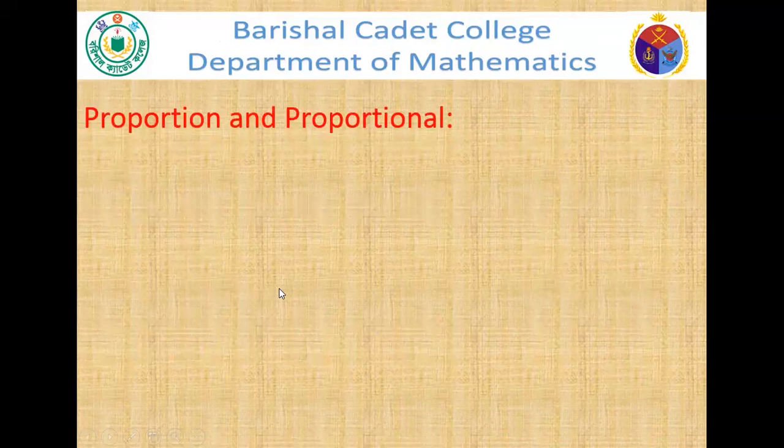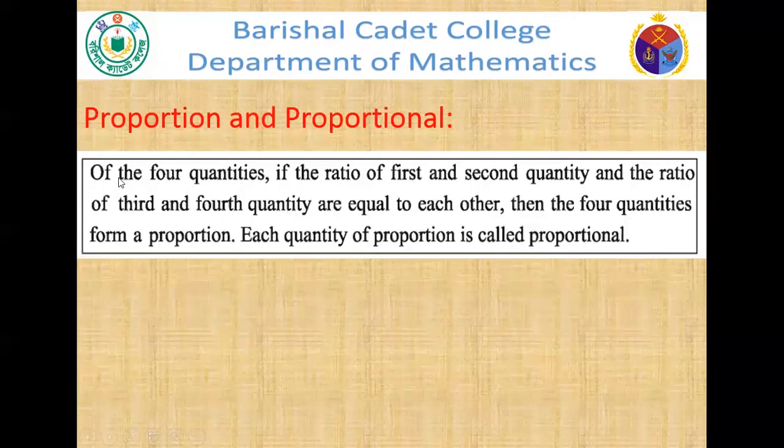Now we will discuss proportion and proportional. Of the four quantities, if the ratio of the first and second quantity and the ratio of the third and fourth quantity are equal to each other, then the four quantities form a proportion. Each quantity of a proportion is called a proportional.